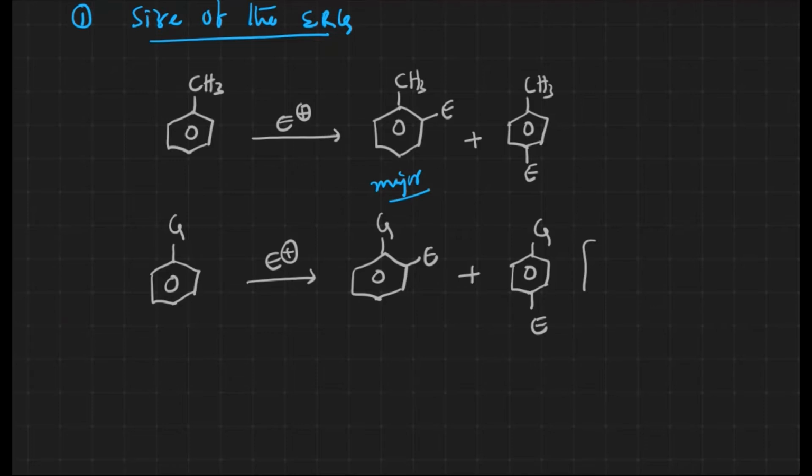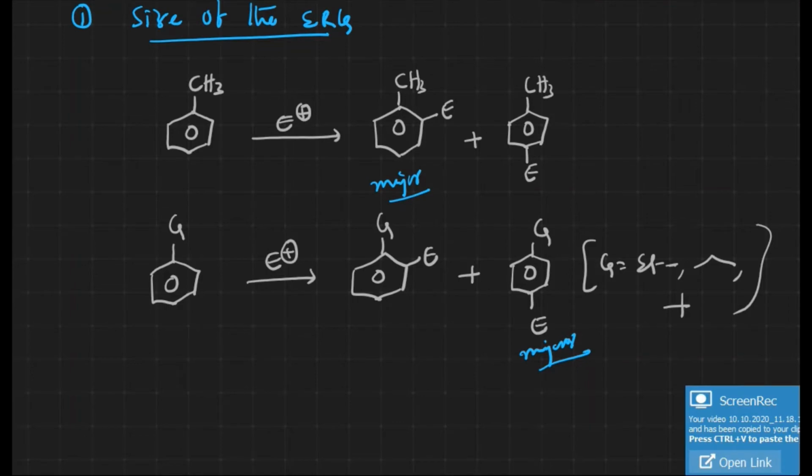Let us assume these groups are at least ethyl or propyl, or it might be isobutyl or anything. If these groups are anything apart from methyl, this para positioned electrophile is going to be the major one.